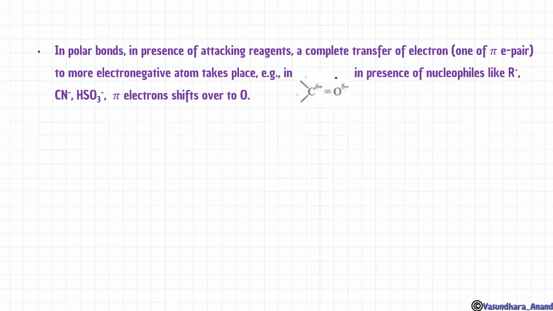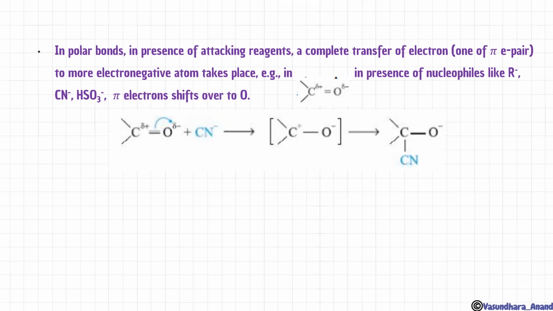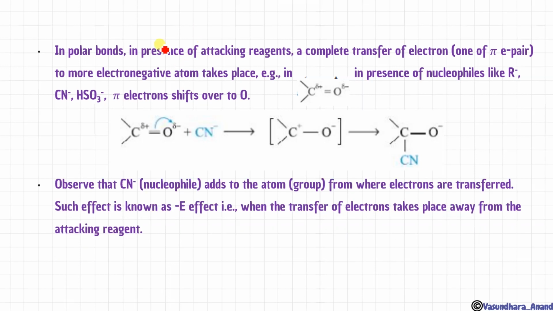In a polar bond, in presence of an attacking reagent, a complete transfer of one of the pi electron pair to the more electronegative atom takes place. For example, in this carbonyl group, how does the bond break? In presence of a nucleophile like R minus, CN minus, HSO3 minus, the pi electrons shift over to oxygen. In this case, this is a minus E effect, we can say. Yes, it is minus E effect.